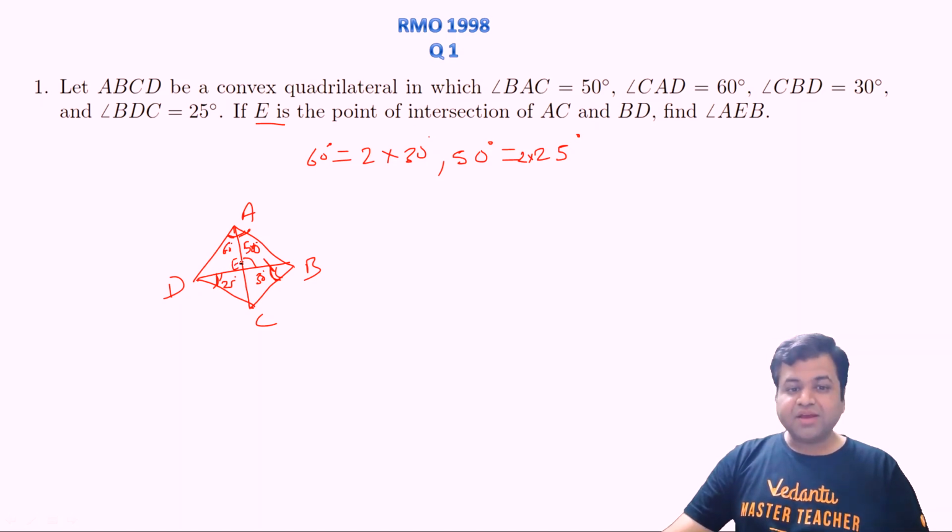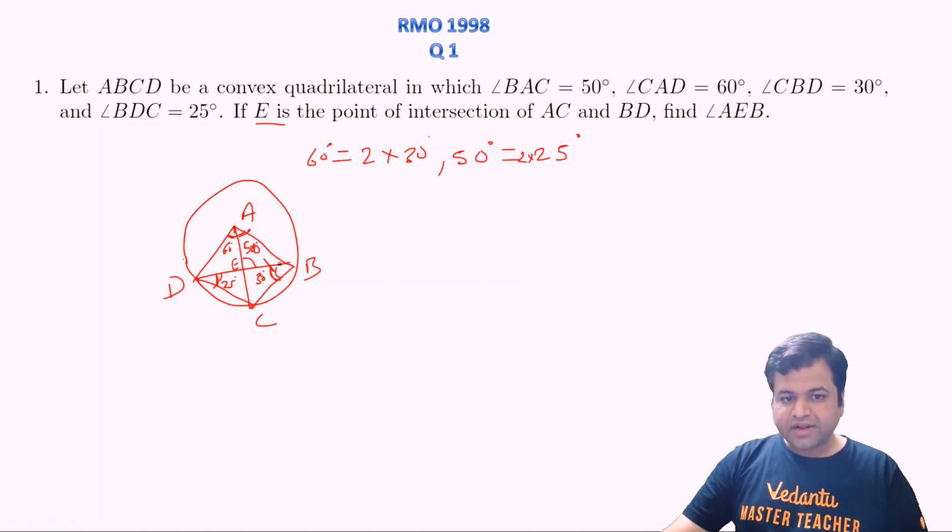Yes, exactly. In a circle, if we consider a circle with center A that passes through B, D, C, then clearly CD is a chord that subtends an angle of 30 degrees at the circumference, and it subtends double that at the center. Since BC does the same, BC subtends an angle of 25 degrees at the circumference and double at the center.